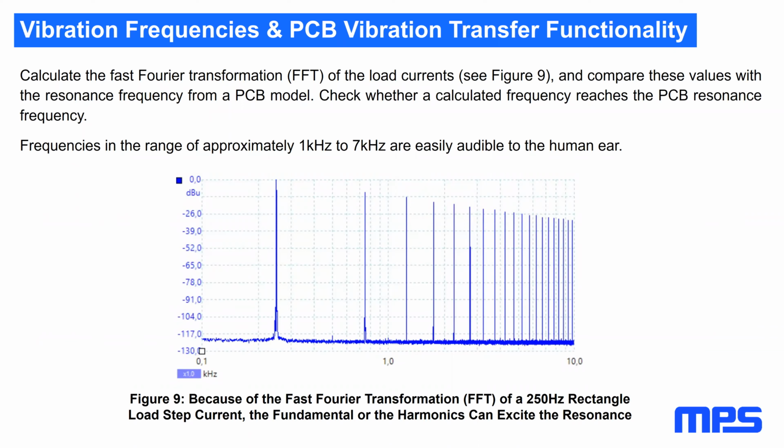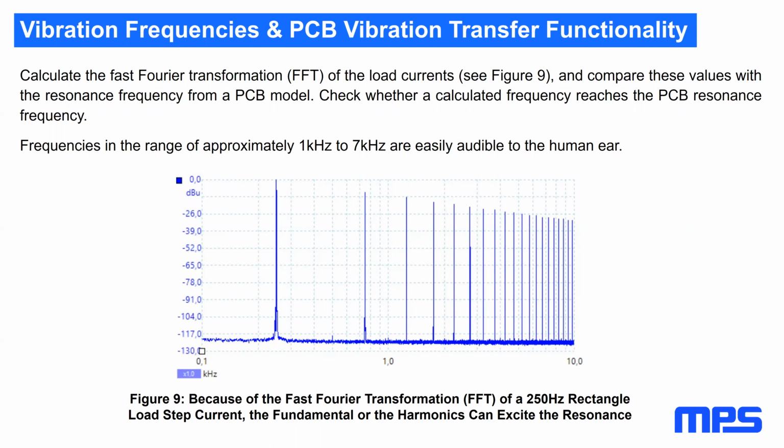Vibration frequencies and PCB vibration transfer functionality. Calculate the fast Fourier transformation of the load currents and compare these values with the resonance frequency from a PCB model. Check whether a calculated frequency reaches the PCB resonance frequency. Frequencies in the range of approximately 1 kHz to 7 kHz are easily audible to the human ear.